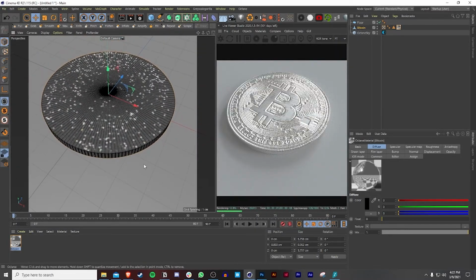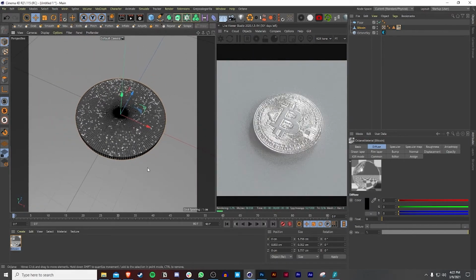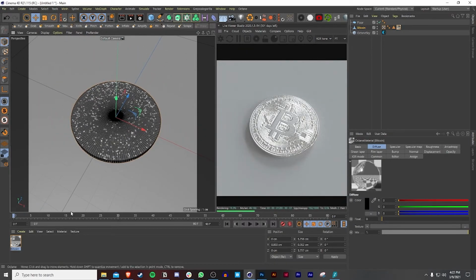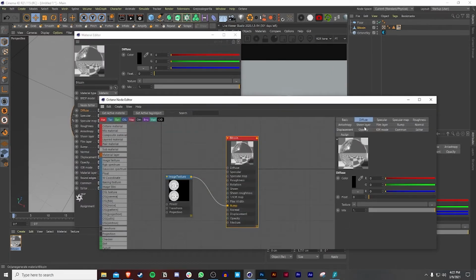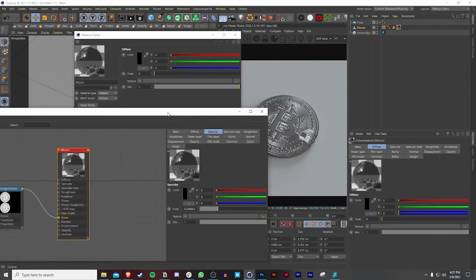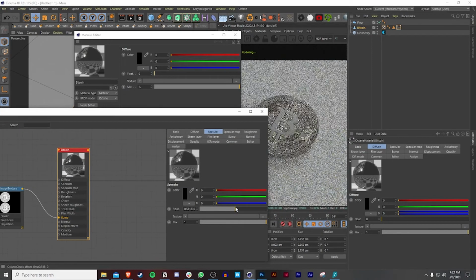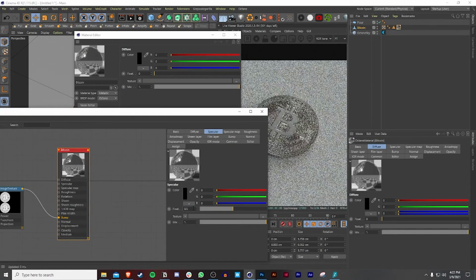And look at that. Now we got our Bitcoin. I'm going to lower the reflection a little bit because this is way too much. Let's see here. Lower the specular a little bit too.